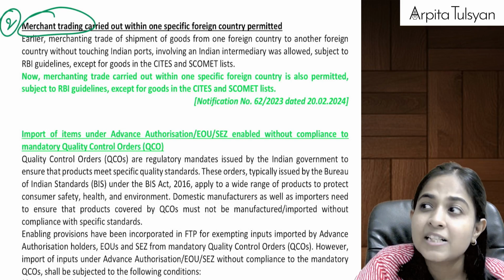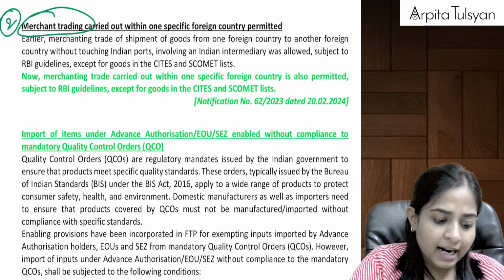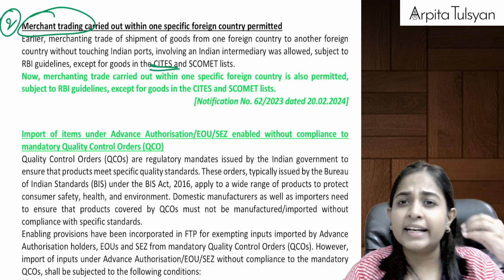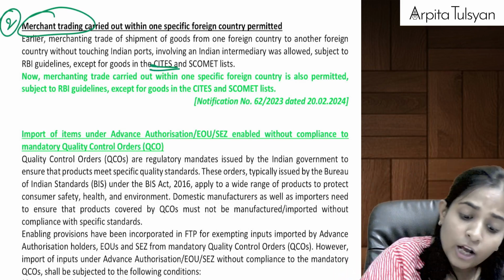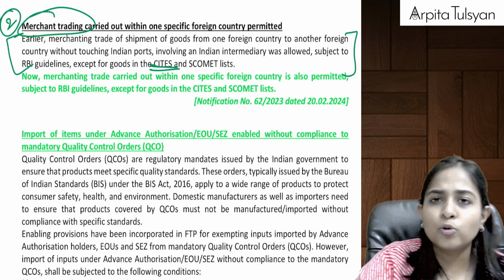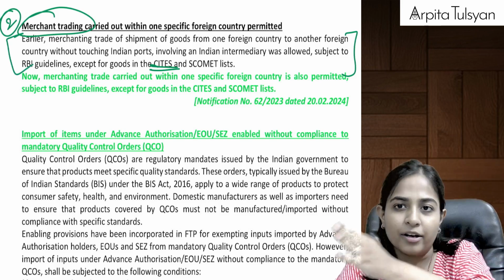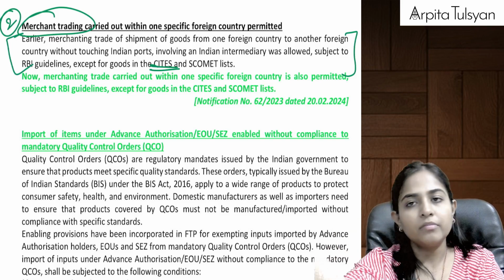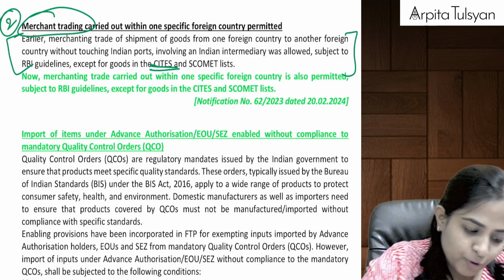Do you recollect that? Special chemicals, organisms, etc. And CITES is the international convention for wild flora and fauna. Subject to those, for any other goods we were allowed to do merchant trading without the goods touching the Indian ports.